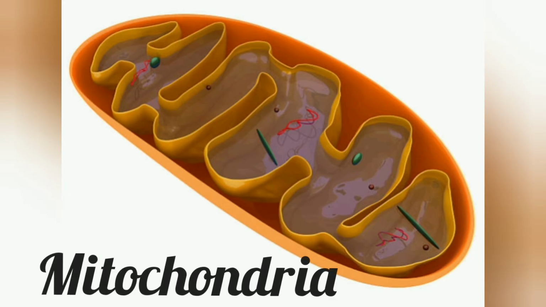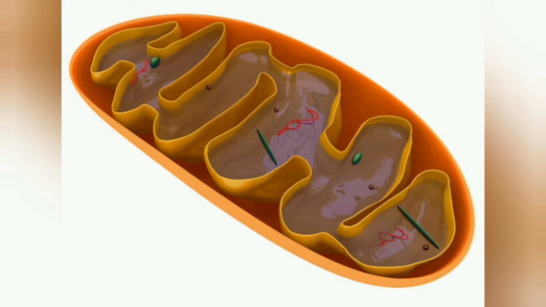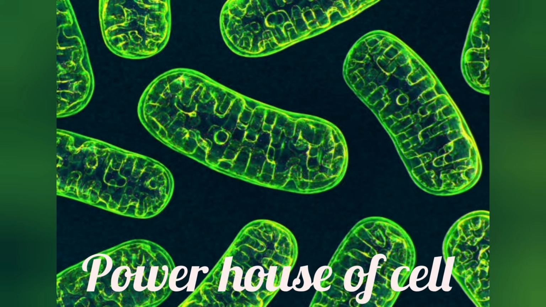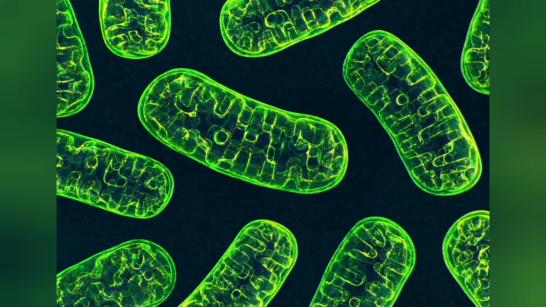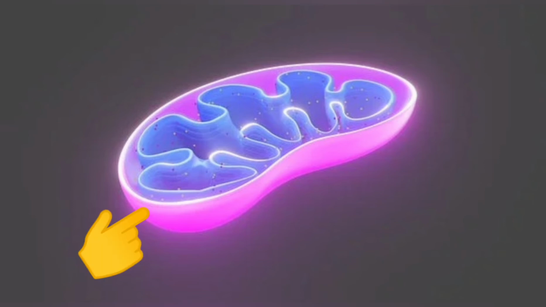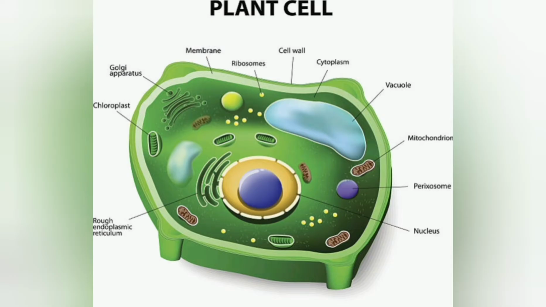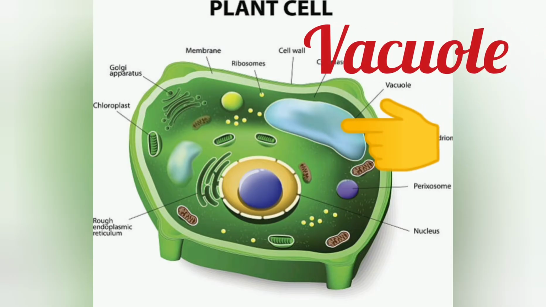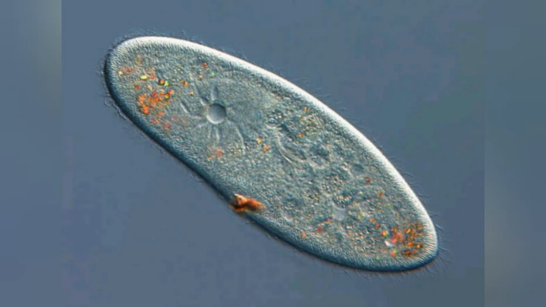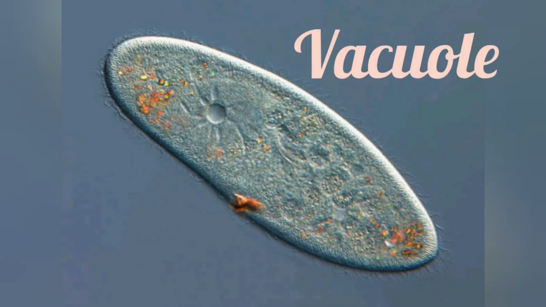Mitochondria. Each cell requires energy and this energy is produced in the mitochondria. Under the electron microscope, a mitochondrion is seen as a double-layered membrane structure. The outer membrane is porous and the inner membrane is deeply folded. Vacuoles are the storage sacs for solid or liquid contents. They don't have any typical size or shape.